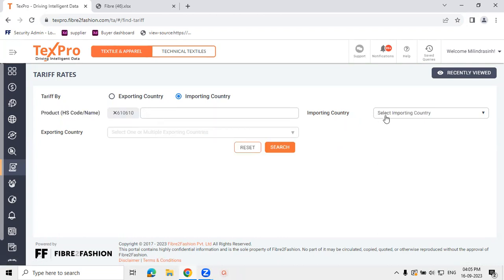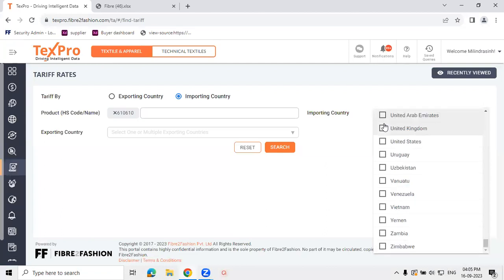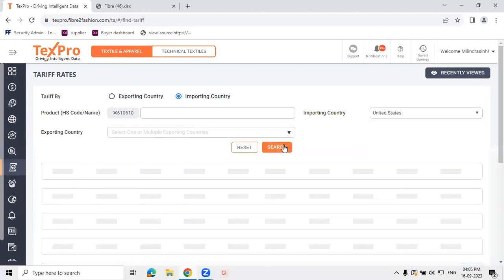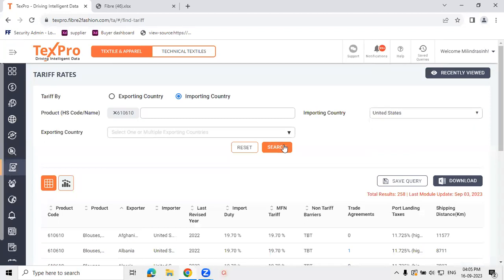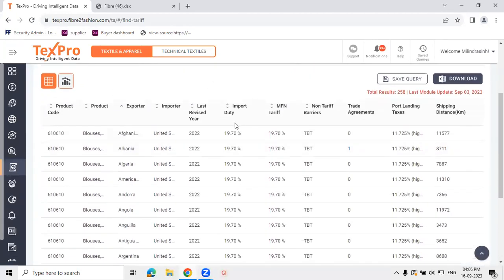So let's take an example. I'll take importing country as US. So for US, from the selected HS codes, this gives us the import duties for all exporting countries with the actual import duties which are applicable, the MFN tariff rates, the non-tariff barriers in case they are applicable, the number of trade agreements signed between the exporter-importer country, estimated port landing taxes, and the mean average shipping